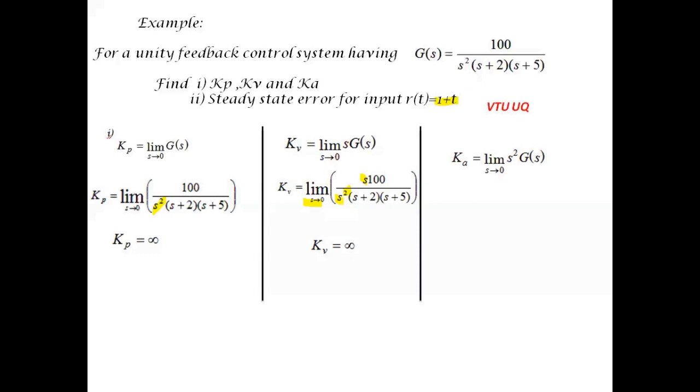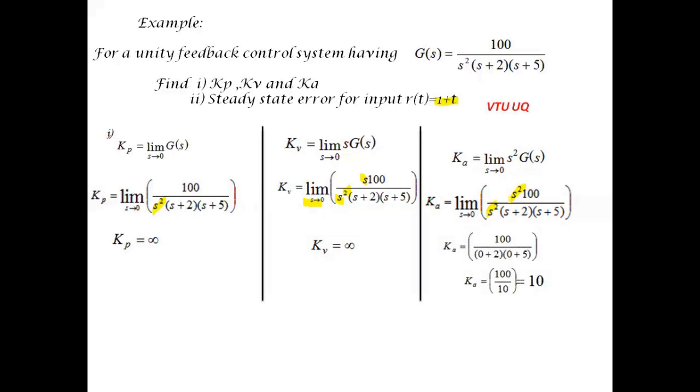Moving on to the next coefficient Ka. Ka is given by limit s tends to 0, s square into G(s). Substituting for G(s), we get Ka is equal to limit s tends to 0, s square of 100 divided by s square into (s plus 2) into (s plus 5). S square and s square will get cancelled out. After substituting for s tends to 0, we get Ka is equal to 10.